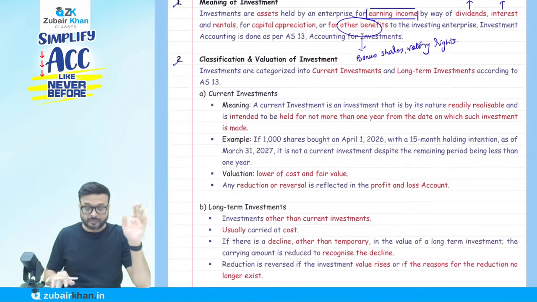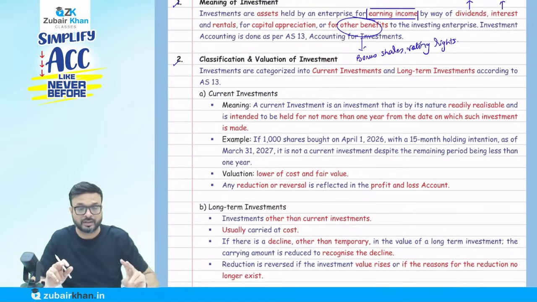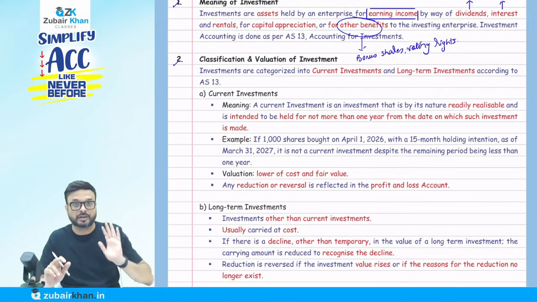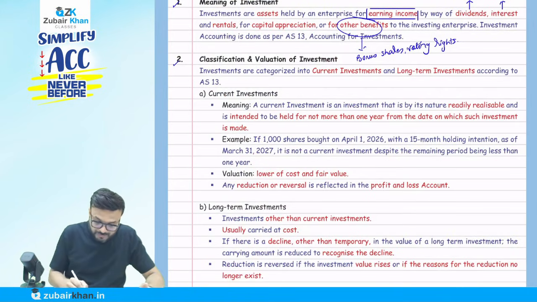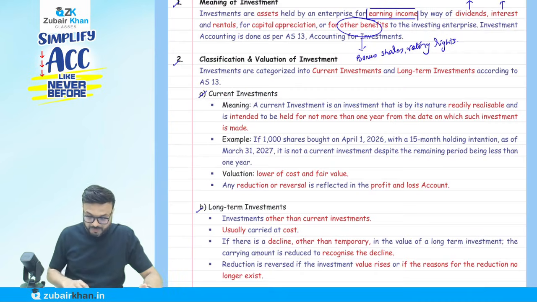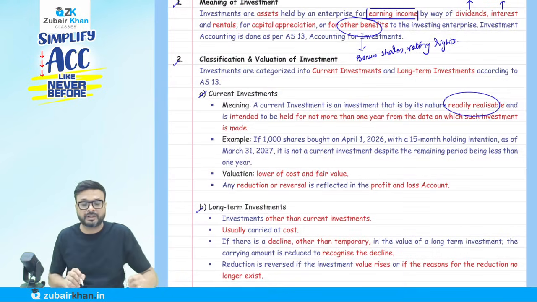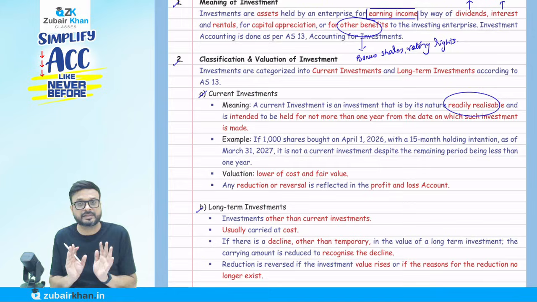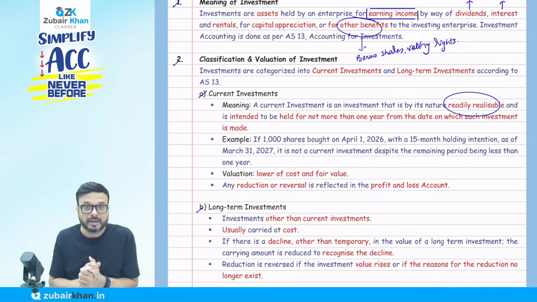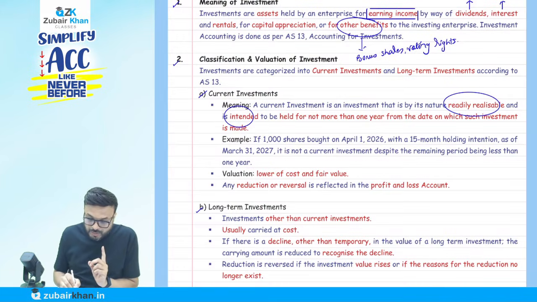Now there are two types of investment: current investment and long-term investment. First we'll discuss what we mean by current investment. A current investment is an investment that is by its nature readily realizable, which means we can sell it anytime, the market is there, and is intended to be held for not more than 1 year from the date such investment is made.